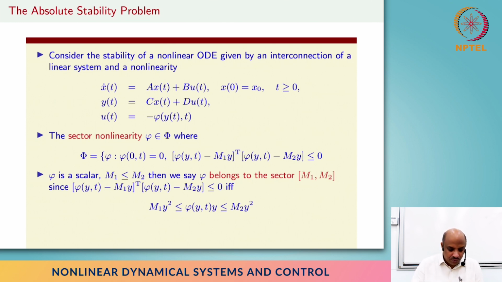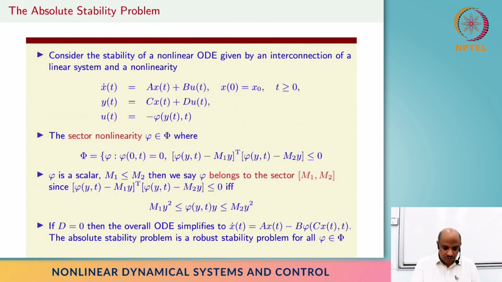So let's actually look at this picture in a second, but if D is equal to 0, it's easy to understand this whole thing. It simplifies: when D is 0, y is simply C of x, and when you substitute u into this equation, we end up with x dot equals A times x minus B times phi of C of x, ignoring the time varying part. That is essentially what we did: we took a nonlinear system, x dot equals f, we put some nonlinearity in separately, and then we put the linear part A and B.